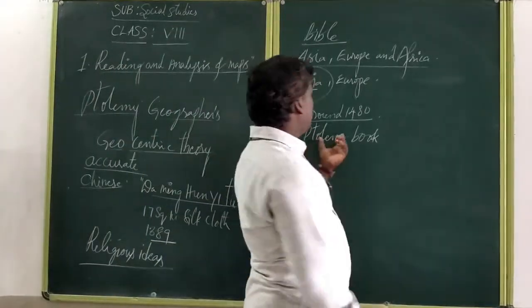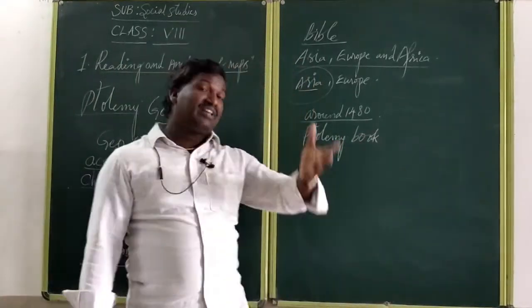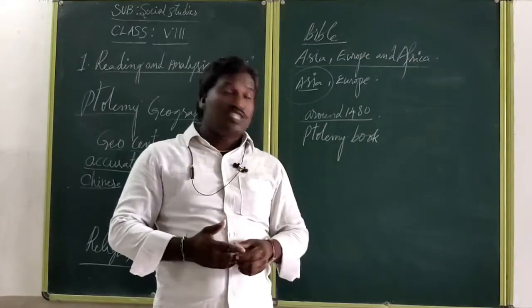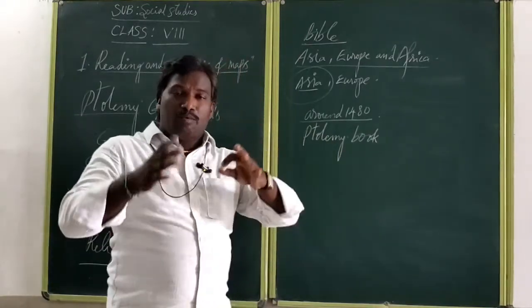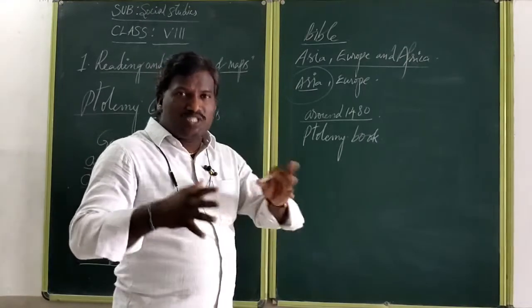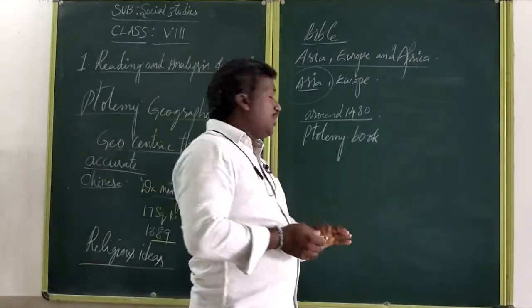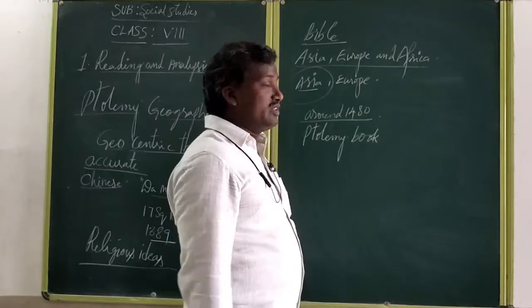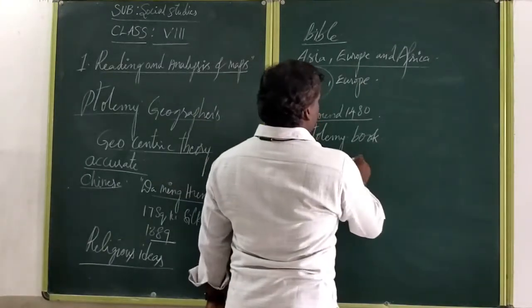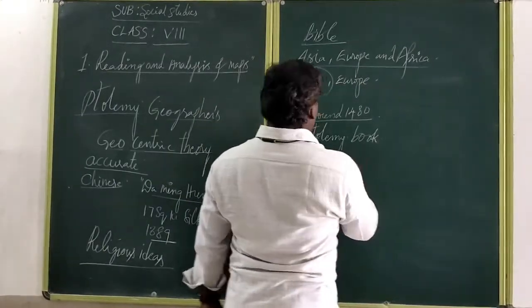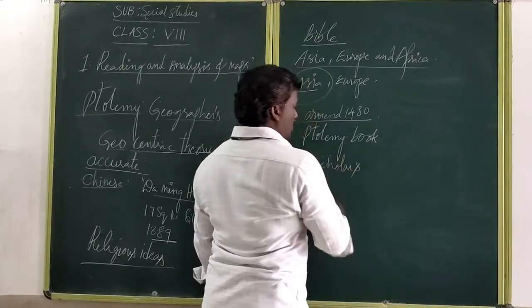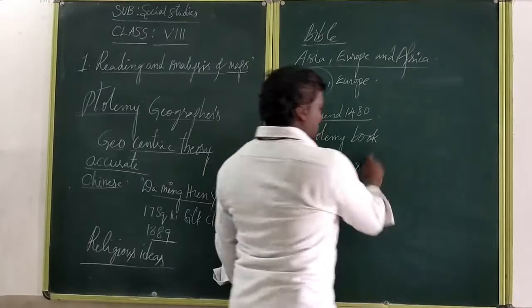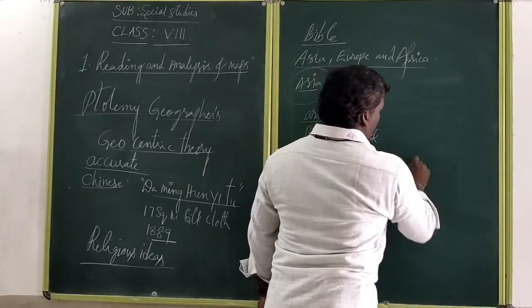But based on Ptolemy's books, different countries also got inspiration and enthusiasm, and they formed different schools. School is nothing but wise people. They formed a group that is called a school. Some of the scholars grouped together. Scholars are nothing but wise people.